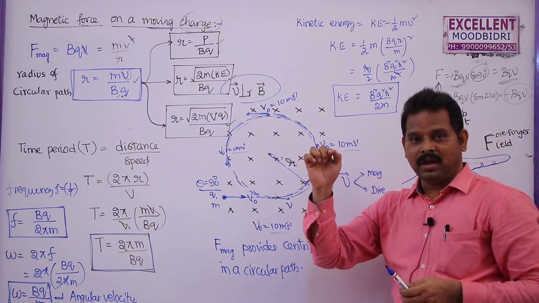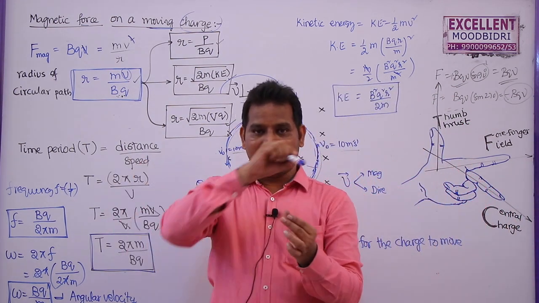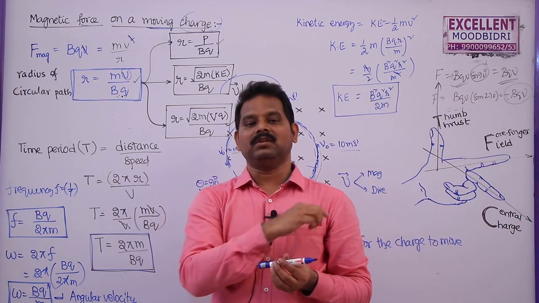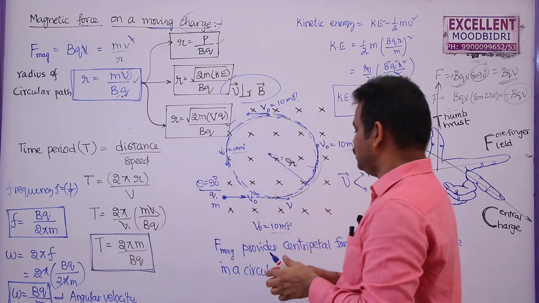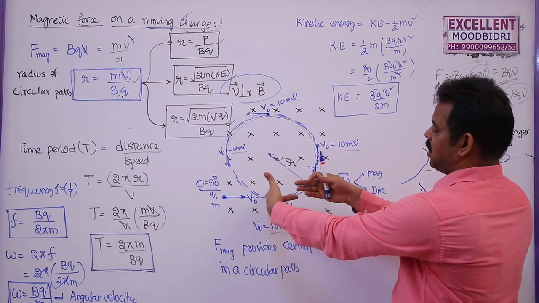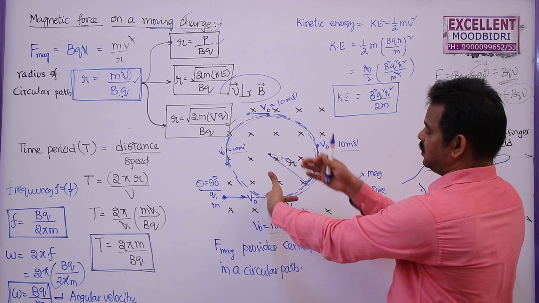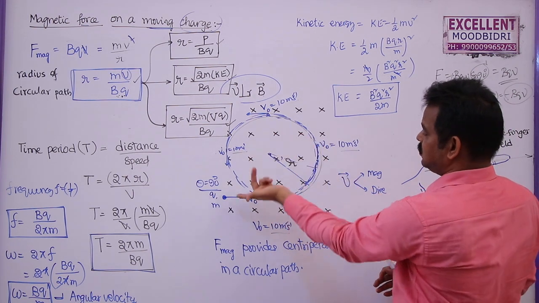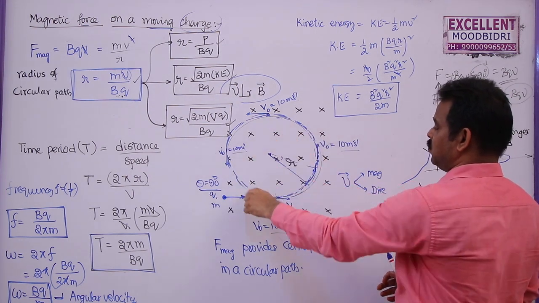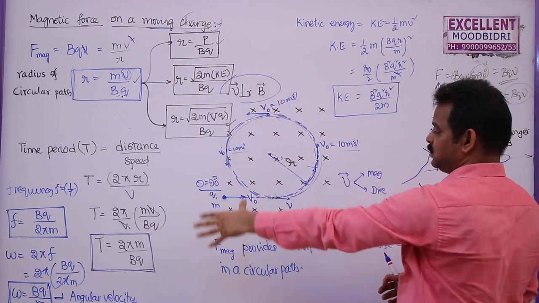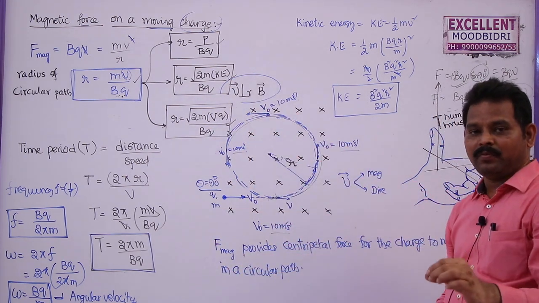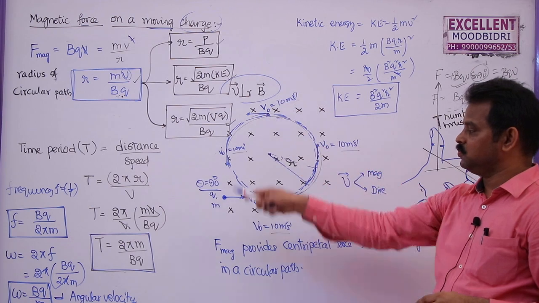If a charge enters into a magnetic field parallel or anti-parallel, it always moves along a straight line. If a charge enters into a magnetic field perpendicular to it, it experiences a force towards the center, and due to this it changes its direction continuously and moves in a circular path, and these are the expressions. And most of the problems in the common exams depend on these formulas.